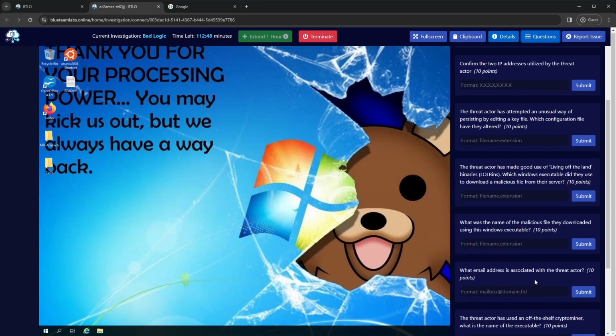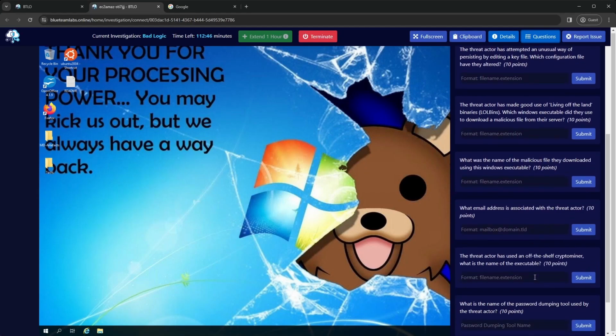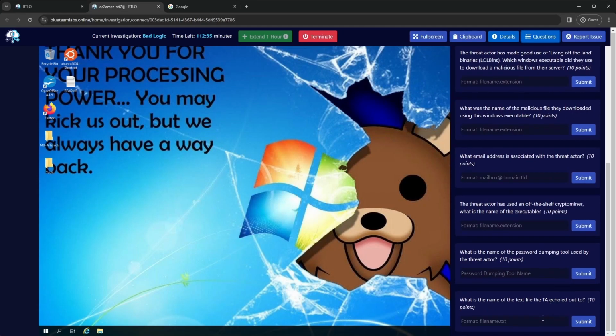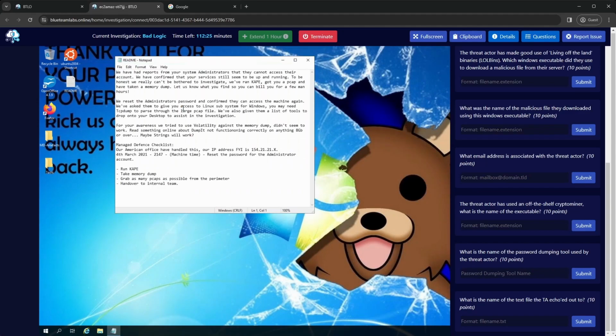The threat actor has used an off-the-shelf crypto miner. What is the name of the executable? And what is the name of the password dumping tool used by the threat actor? Oh, there's one more, sorry. And what is the name of the text file the threat actor echoed out to? Piped out to, echoed out to. Okay, so let's have a look. We also have a README on the desktop, so let's open that up.